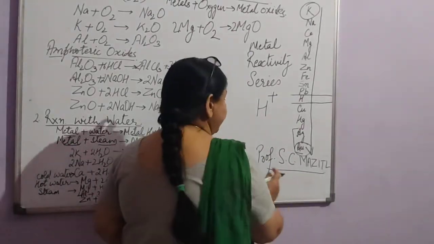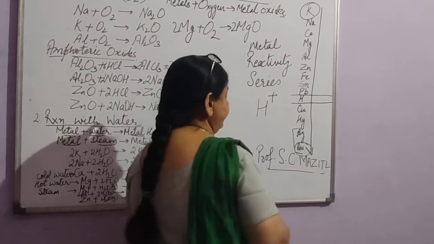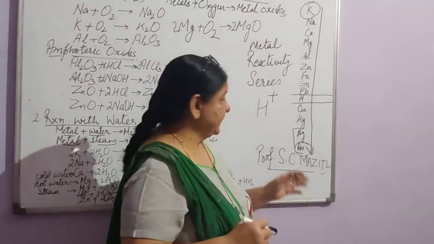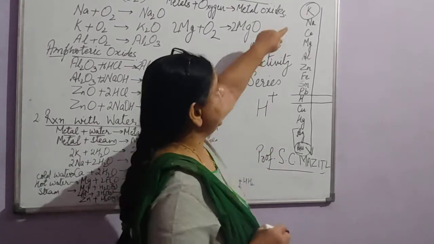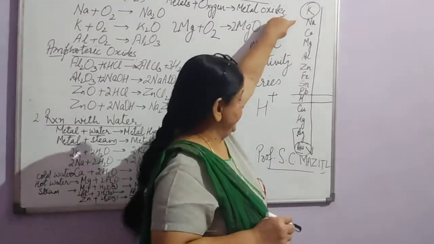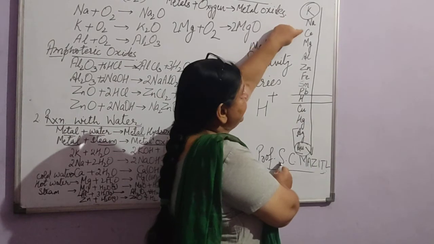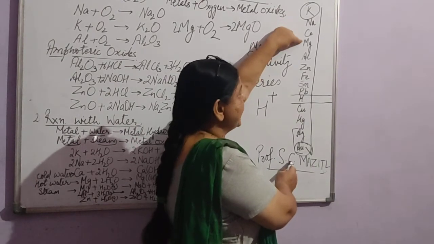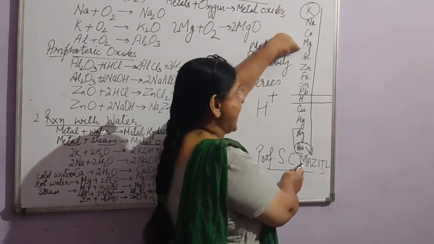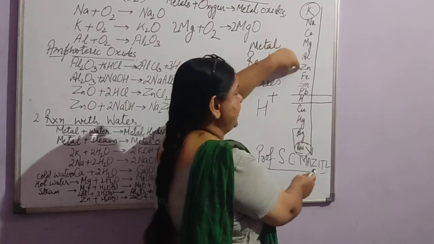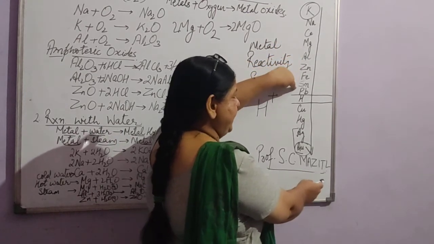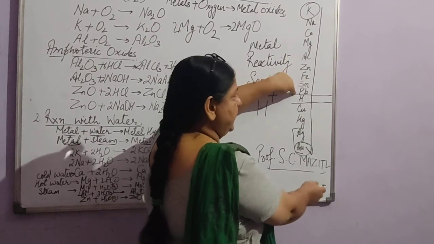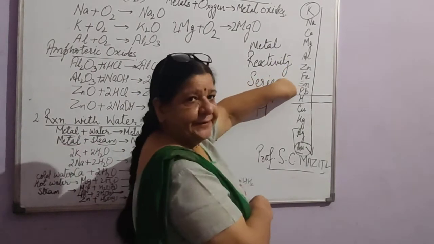So you can learn it by learning this name, Professor S.C. Mezitel. P stands for potassium, S for sodium, C for calcium, M for magnesium, A for aluminium, Z for zinc, I for iron, T for tin, L for lead.